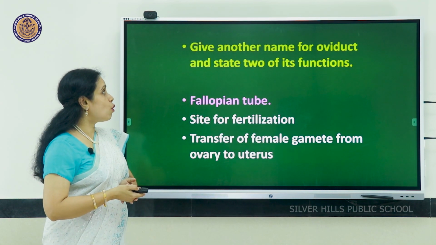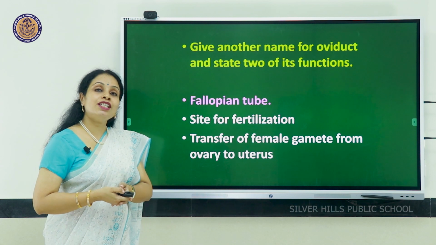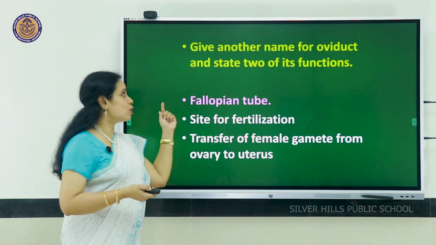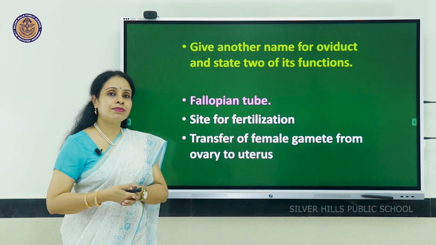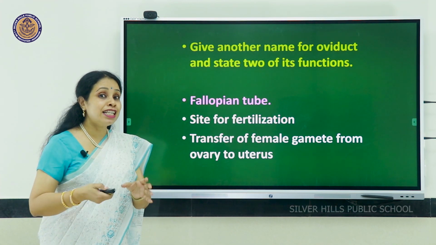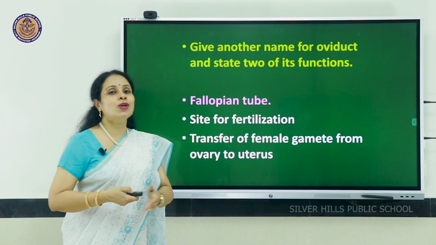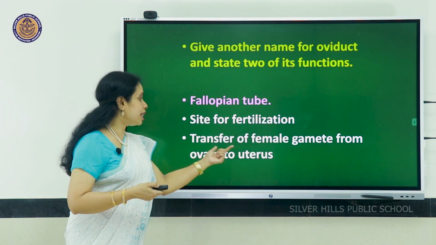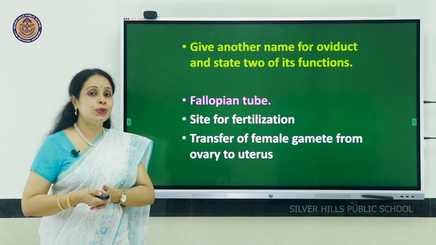Give another name for oviduct and state two of its functions. Oviduct is also called fallopian tube. It is the site where fertilization or syngamy happens. It transfers female gametes from the ovary to the uterus.